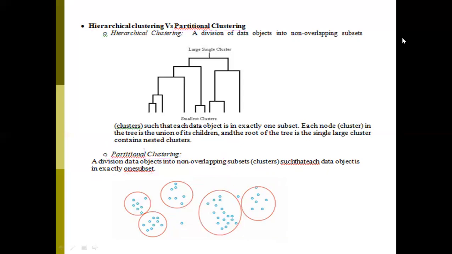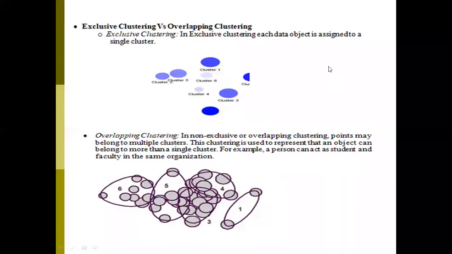Next, coming to the next one. The next one is exclusive clustering. What is it? Exclusive clustering means that, based on your data points, you can make all the data points into individual groups. For example, here these are my data points, right?